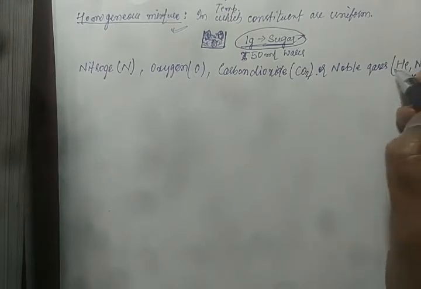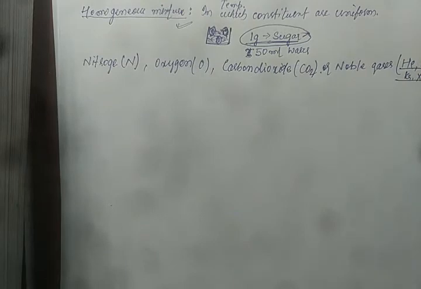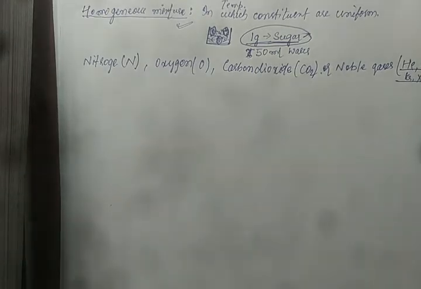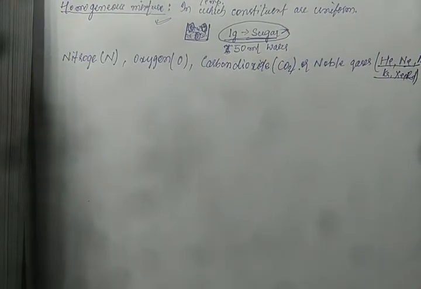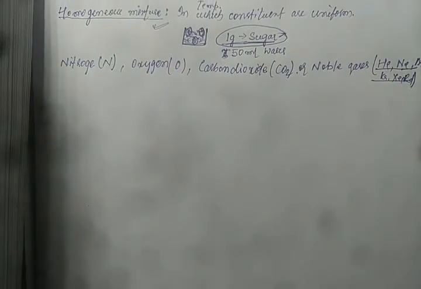Why they are called noble, and all the details, we will learn in higher classes. So the main constituents of air are nitrogen, oxygen, carbon dioxide, and some of the noble gases.